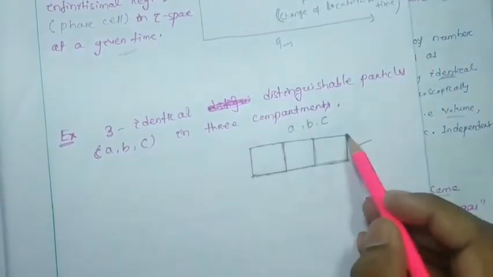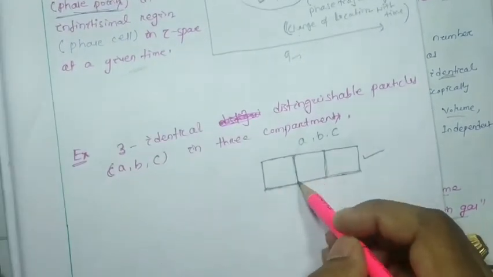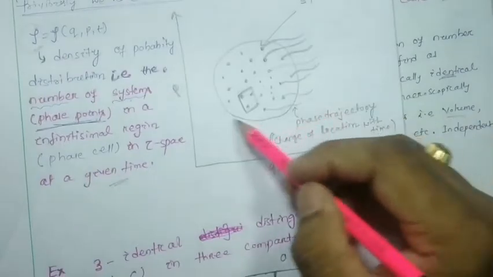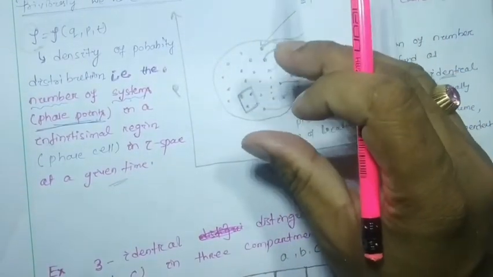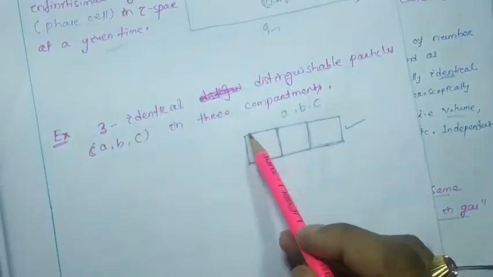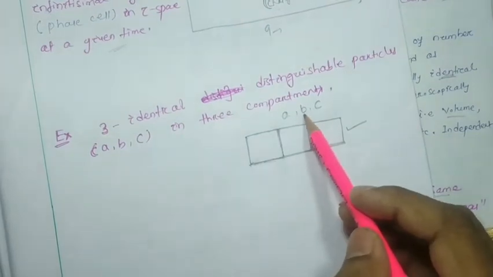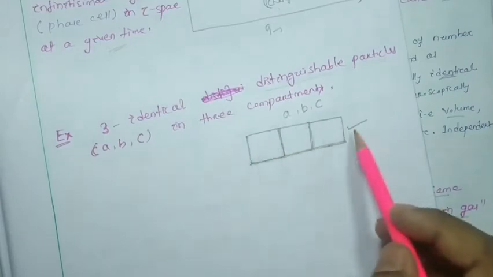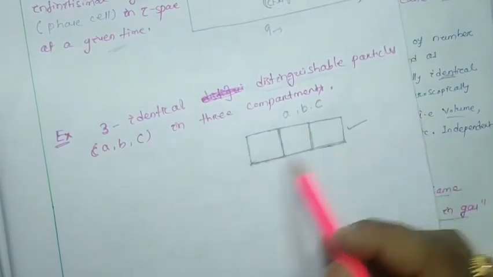You can consider this the whole ensemble, and in it these are the phase cells. So this is the large ensemble. I have considered a very small ensemble, having three distinguishable particles arranged in these three compartments.